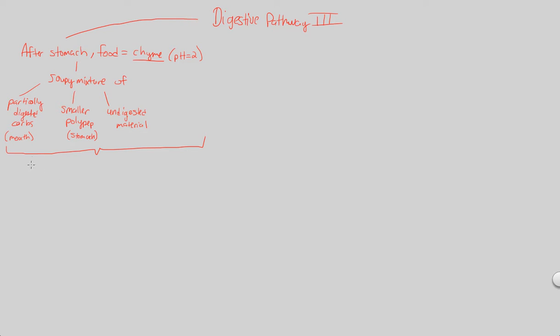So what we're going to do is first label how we get there. It's through a sphincter, from one compartment to another. So the chyme moves through a sphincter, and that sphincter is known as the pyloric sphincter. And you have to ask yourself, is this movement voluntary or involuntary? It's of course involuntary because the pyloric sphincter is a muscular valve composed of smooth muscle.